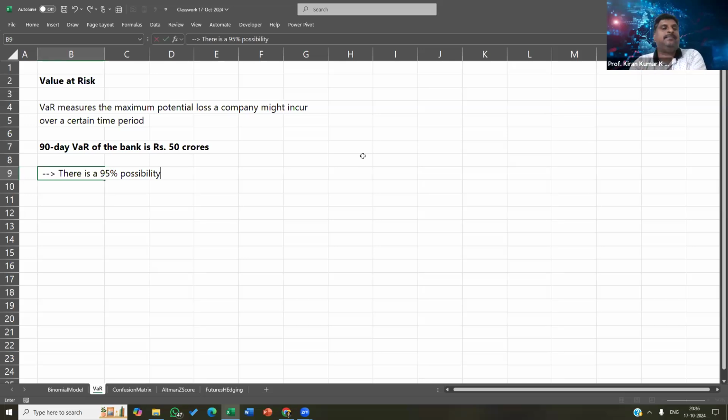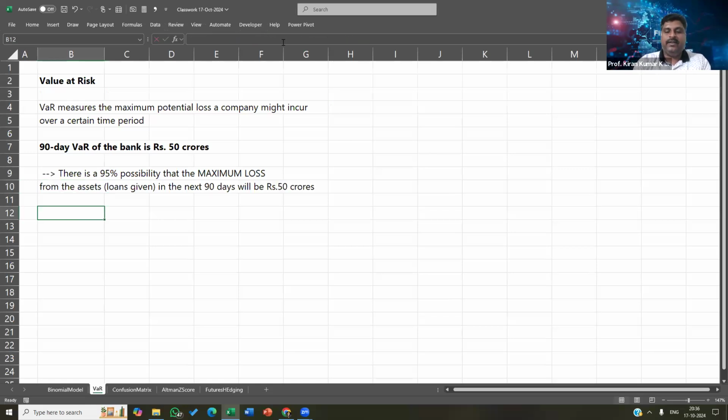There is a 95% probability that the maximum loss from the assets, that is for a bank, assets are loans given, right? From the assets in the next 90 days or 3 months will be rupees 50 crores.